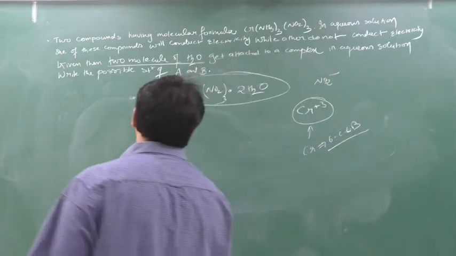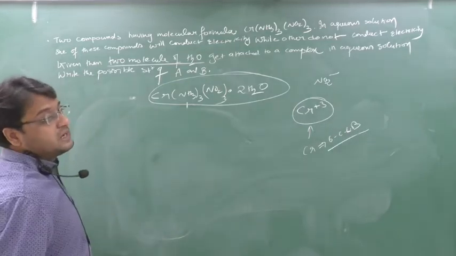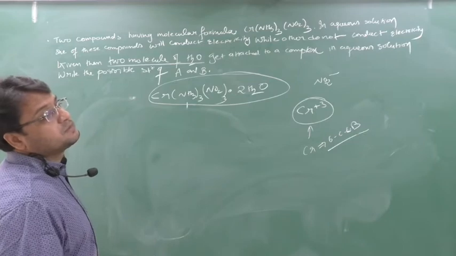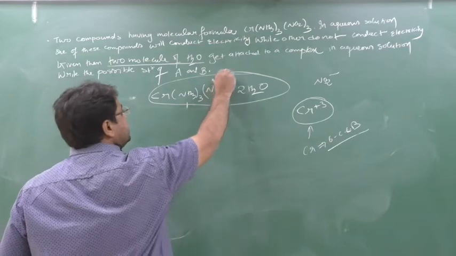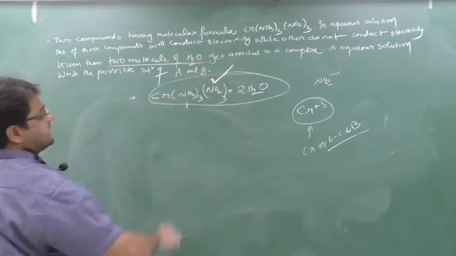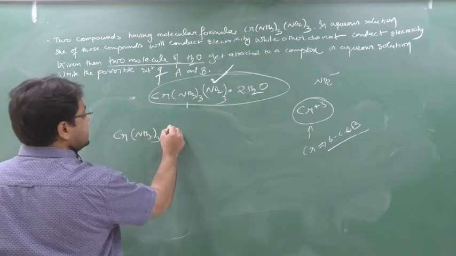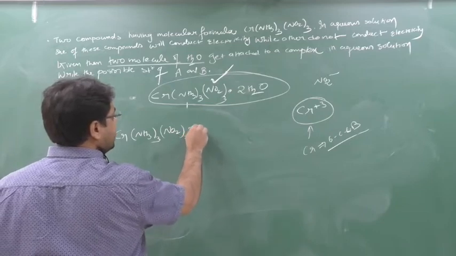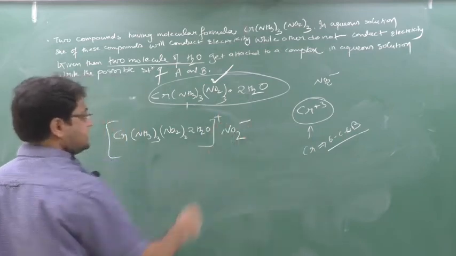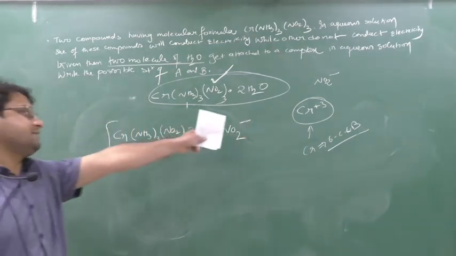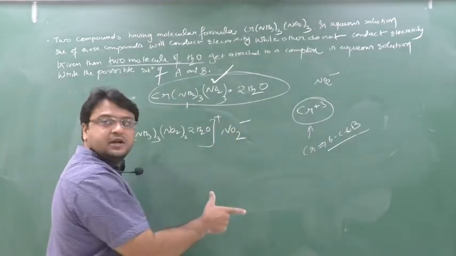So first, ions should be present in the one that will conduct electricity, and the other should not have ions outside. For conduction of electricity, ions must be present. Now, who is having the ions in this compound? The ligand is having the ions, so this will conduct electricity. If I write Cr(NH3)3, NO2 twice, and 2H2O, this NO2 will separate as plus and minus. When I put it in water, they will separate as ions, so they will conduct electricity.